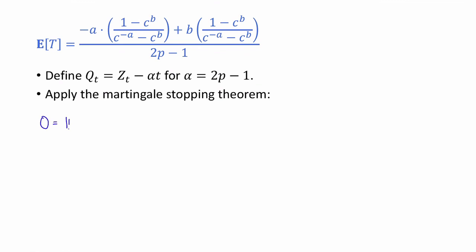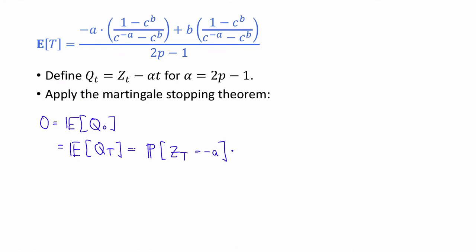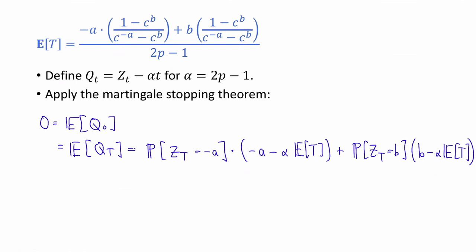0 is equal to the expected value of q_0, which is equal, by the Martingale Stopping Theorem, to the expected value of q sub capital T. And now, using the definition of the expectation, this is the probability that z sub capital T is equal to minus a times the value of q_t if z_t is equal to minus a, which is minus a minus alpha times the expected value of T, plus the probability that z_t is equal to b times b minus alpha times the expected value of T. But fortunately, we already computed this, and this is just 1 minus the other thing.